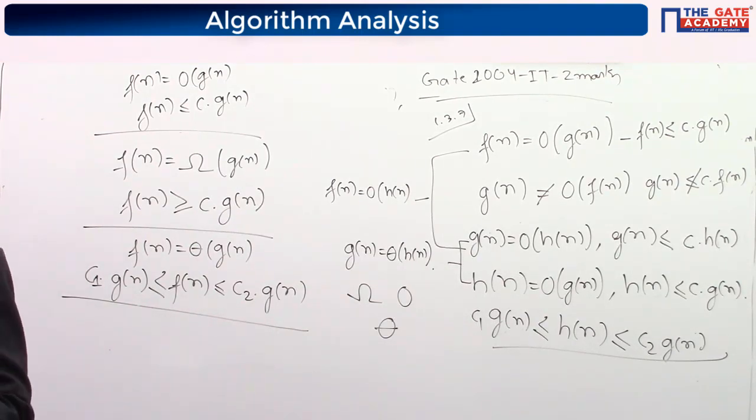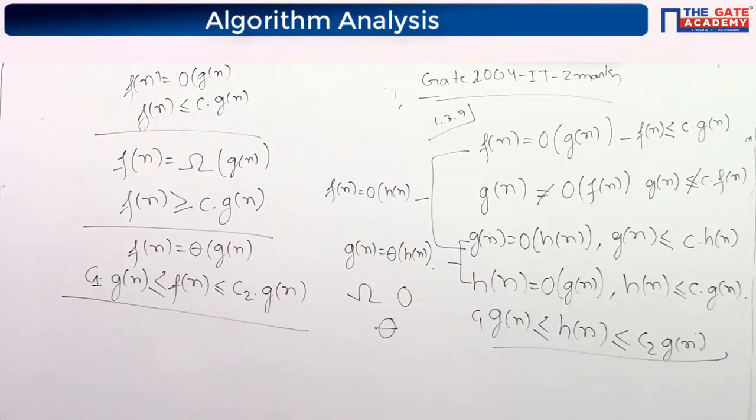Got it. Binay is saying, sir, here we can say that functions Gn and Hn are equal and Gn is greater than Fn. So we can take Gn equal to Hn equal to n square, and Fn equal to n. Gn is greater than Fn, that is fine.